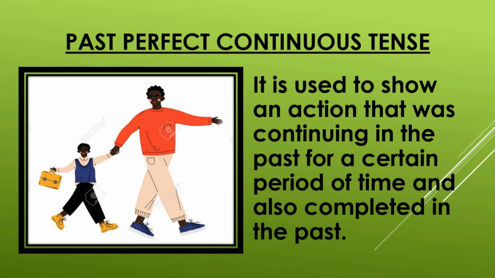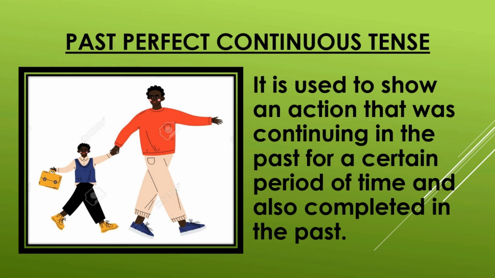So when he was going to school, the action was in progress and the action took place in the past time. And when he finished his course of study or when he stopped going to school, from that day to today, there is a gap of time. So there is a gap of time between when the man in his earlier life stopped going to school and today when the speaker is speaking about him. So such an action may be called the past perfect continuous tense.